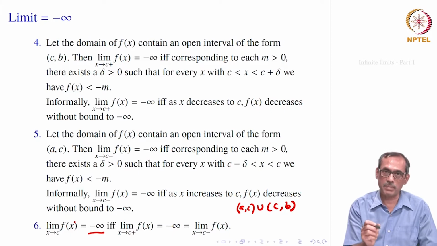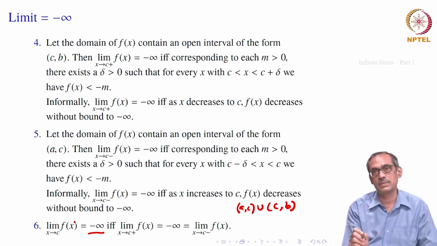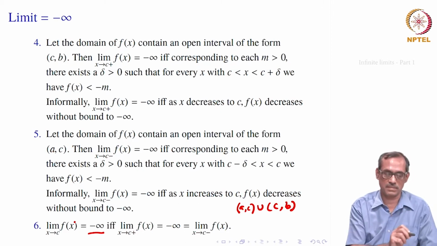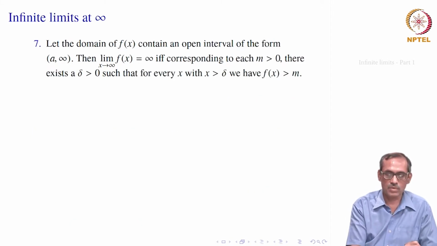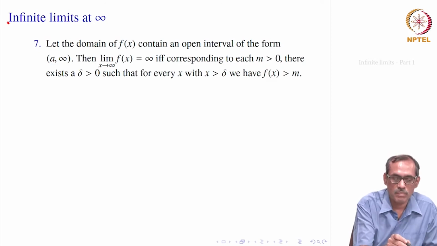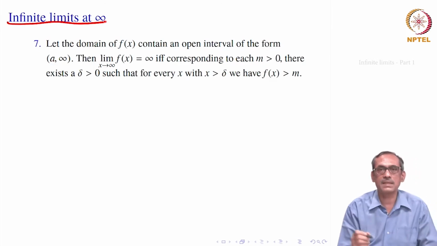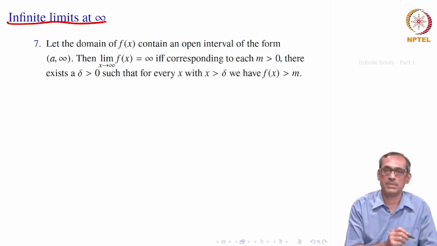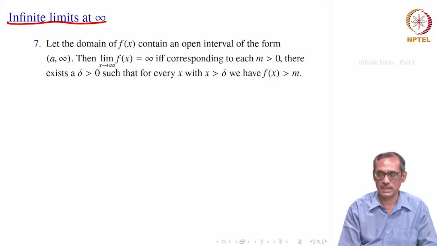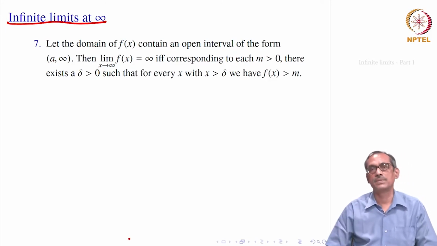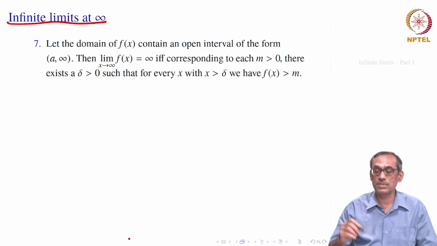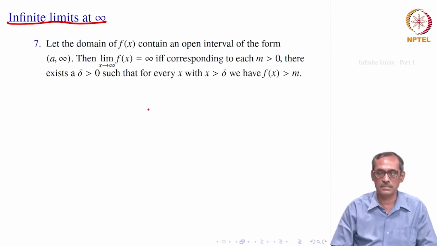But it can so well happen that we can combine both the things, and talk about a limit at infinity becoming equal to infinity. That means we should also consider infinite limits at infinity and at minus infinity. So, let us consider first at infinity. Again our idea of the neighborhoods of infinity will be carried through our definition here.